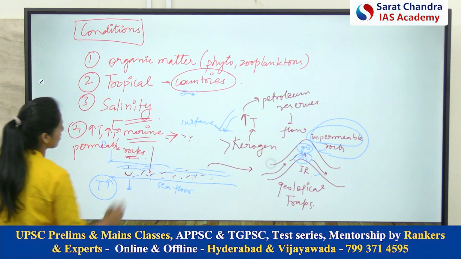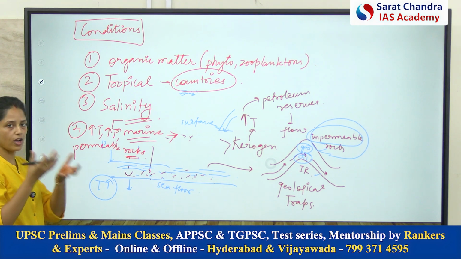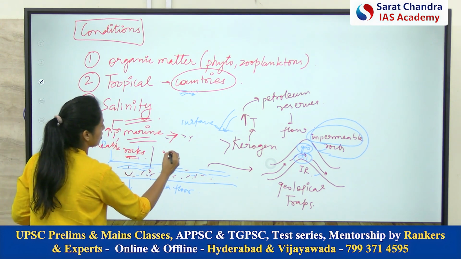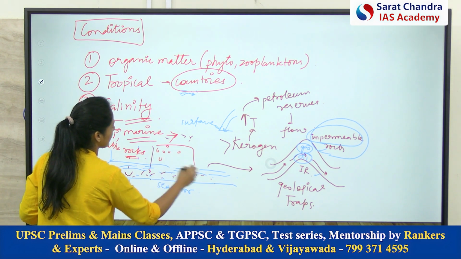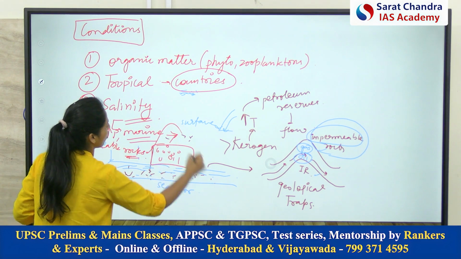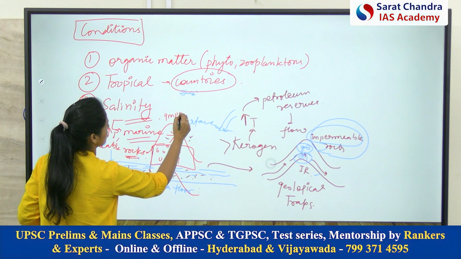Why am I saying permeable rocks? Because permeable rocks will store oil and gas under their surface, meaning they are porous. So they can easily store the oil, and these permeable rocks will be trapped under the impermeable rocks.